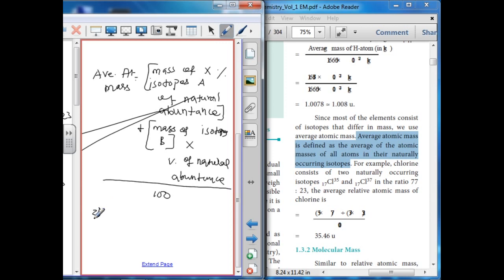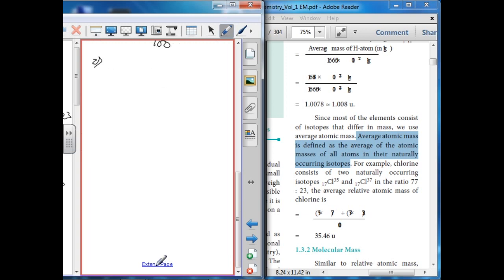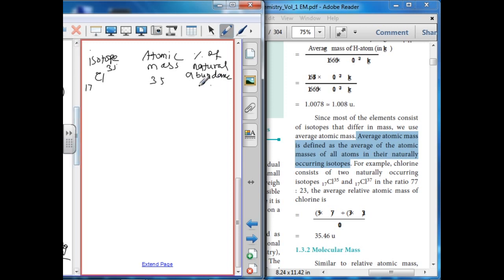So now we are going to calculate for the chlorine isotopes. Isotope Cl 35 17 has atomic mass 35 and natural abundance 77.